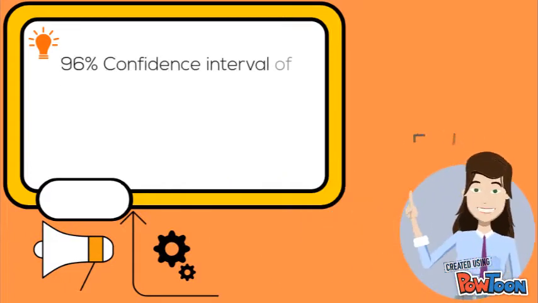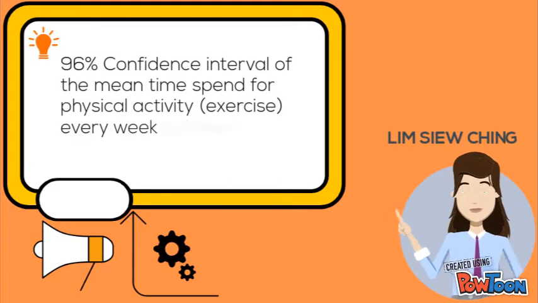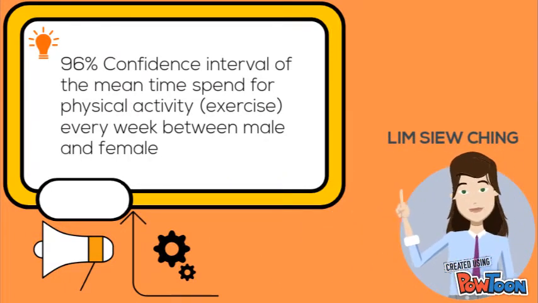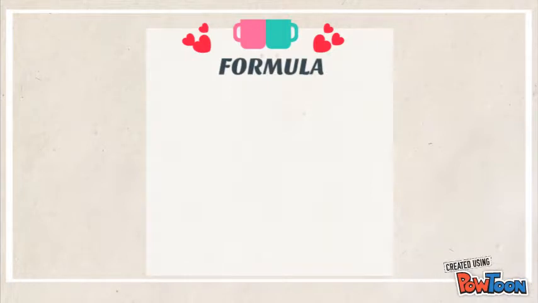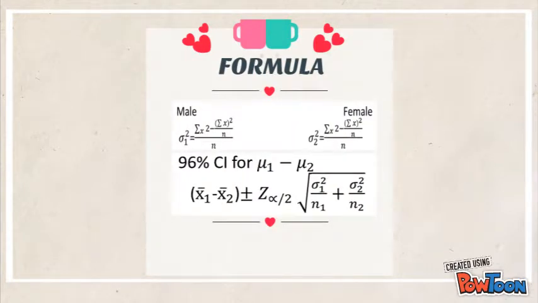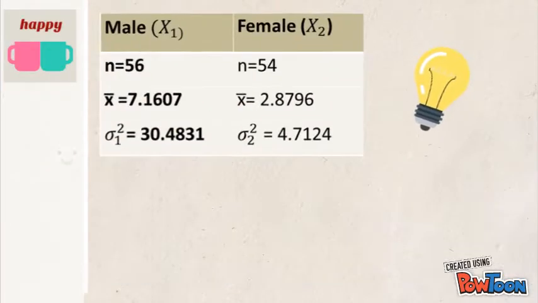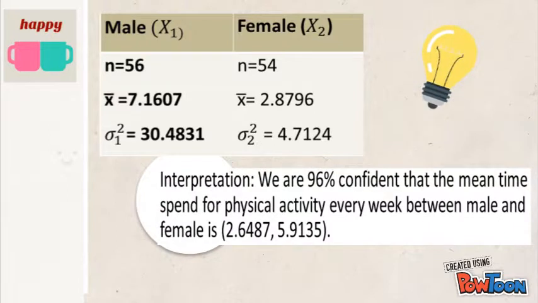First, we calculate the 96% confidence interval of the mean time spent for physical activity exercise every week between male and female. And next, this is our formula to calculate the 96% confidence interval of mean time spent for physical activity. These are the data we collect from 110 Indian students.